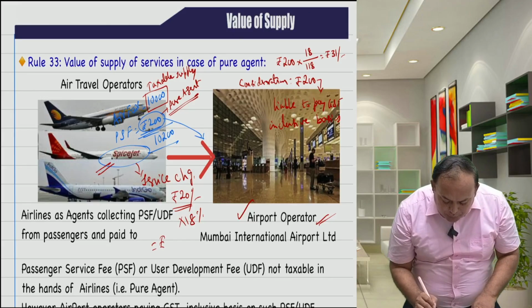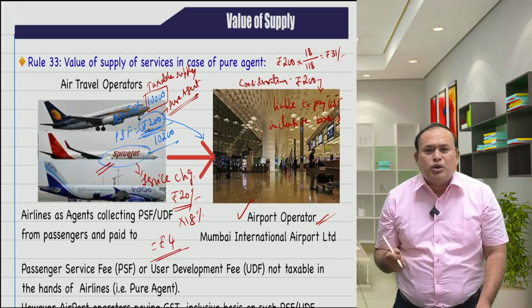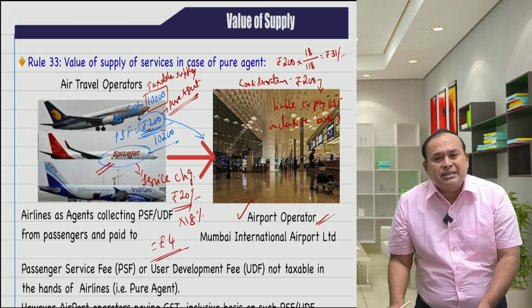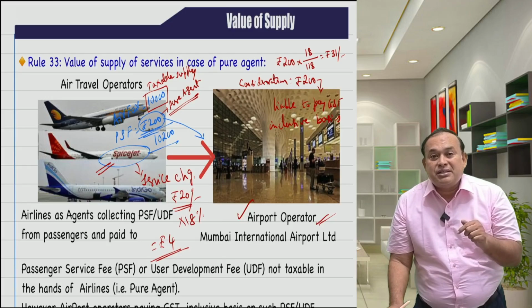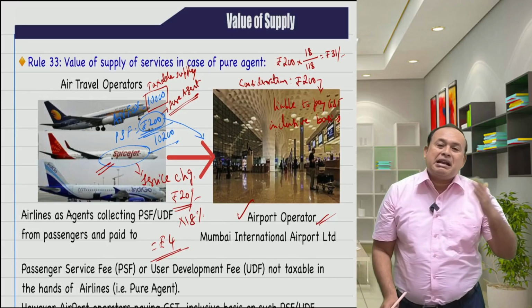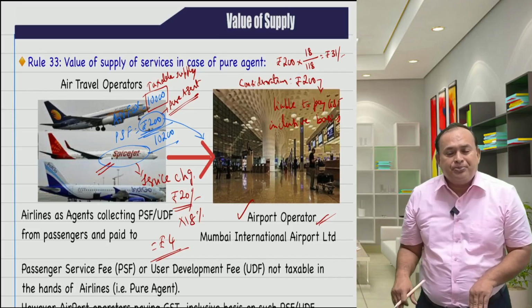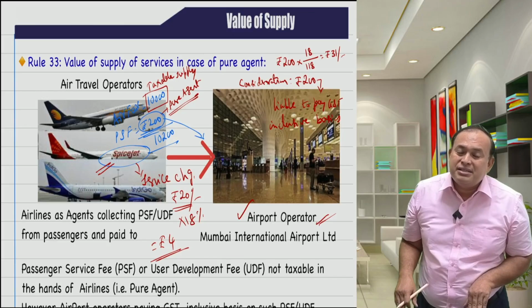How much comes? That is 4 rupees per ticket. Means per collection of rupees 200, the charge of 20 rupees is a supply of service by the air travel operator to the airport operator. Supplier of service, air travel operator. Recipient of service, airport operator. So, air travel operator SpiceJet, and airport operator here is Mumbai International Airport Limited. This is the way in which the taxation takes place, as set by CBIC.